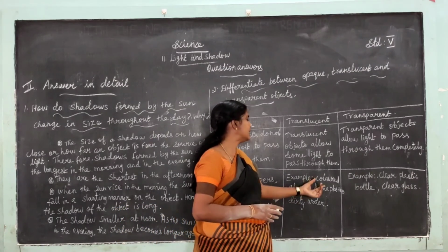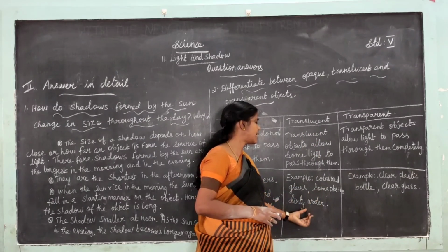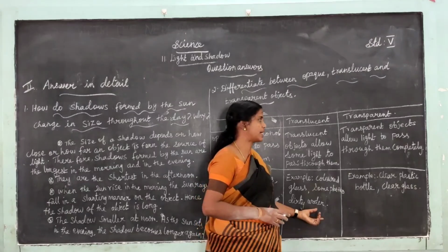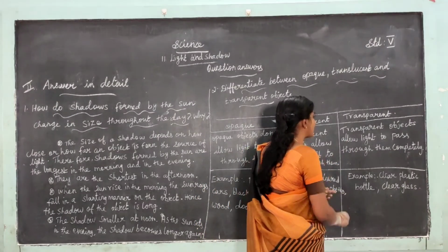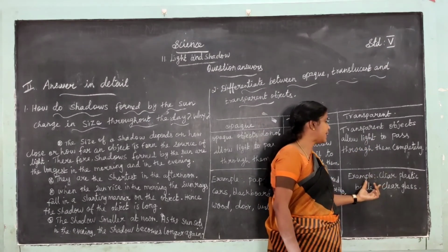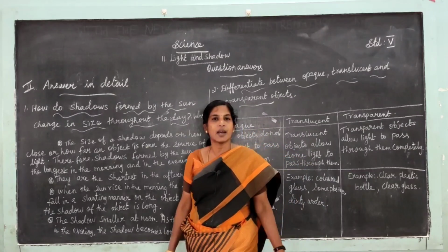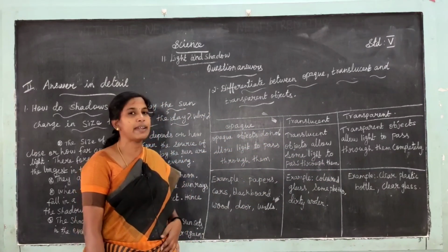Translucent objects: colored glass, some plastics and dirty water. Transparent objects allow light to pass through them completely. Examples: clear plastic bottle and clear glass are examples of transparent objects.